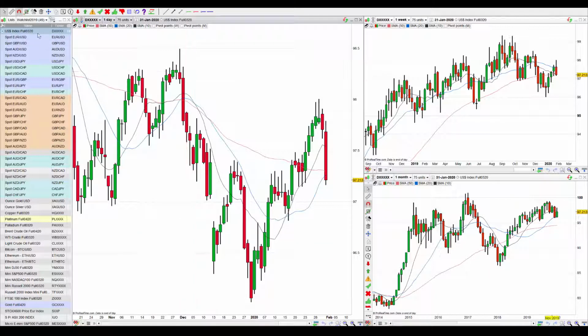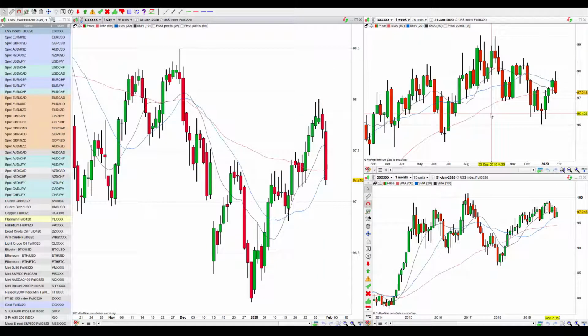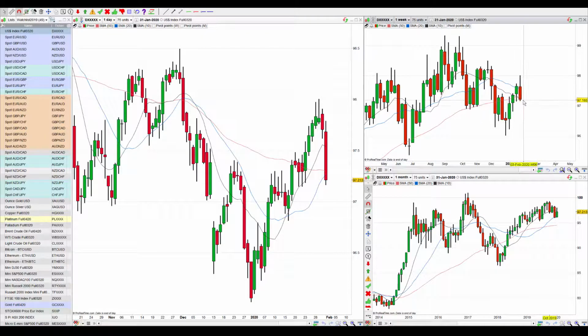So I started off here with the US dollar index and we had a really bearish move on Friday, wrapping up the week. I've spoken in previous analysis and previous videos about looking to see if the weekly downtrend, which was shifting to a bearish formation or bearish sentiment, was going to follow through on that, and it has indeed. So there's a really nice bearish candle here.